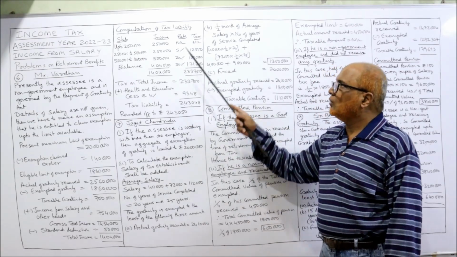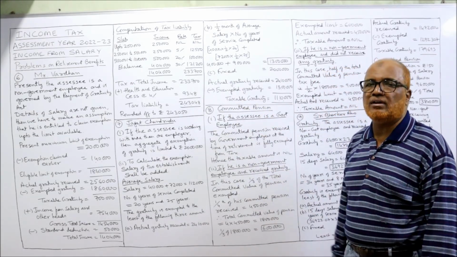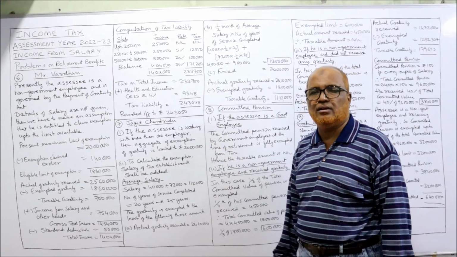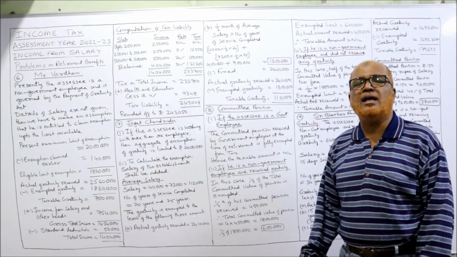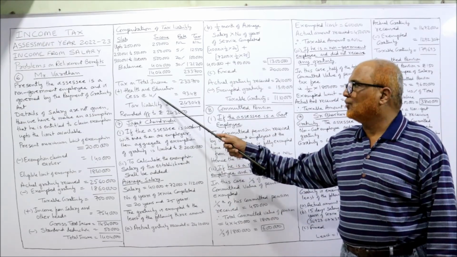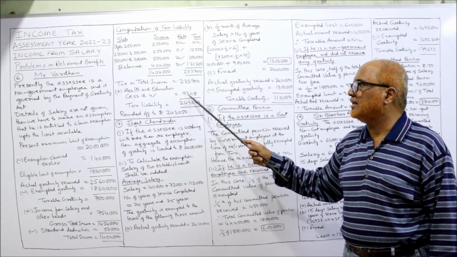1,21,200. Now you add up: 2,33,700 is the tax on total income. To this add health and education cess. It's a compulsory 4%. So 4% of 2,33,700 is 9,348.